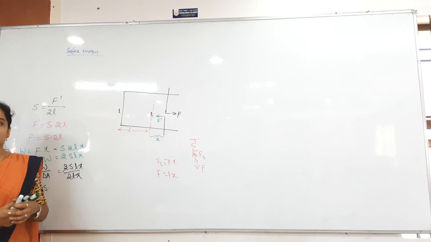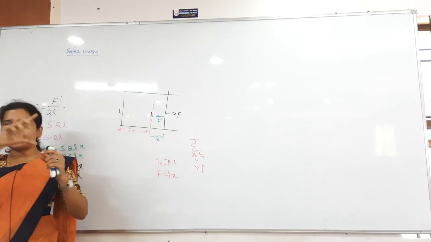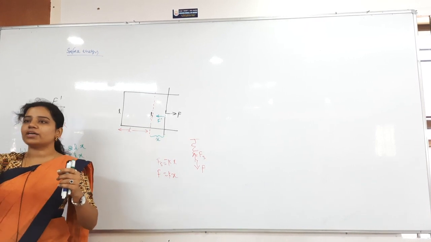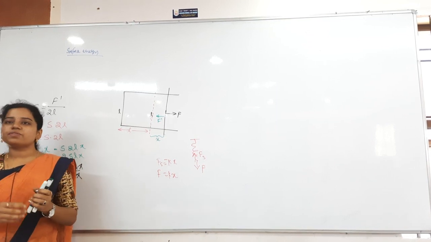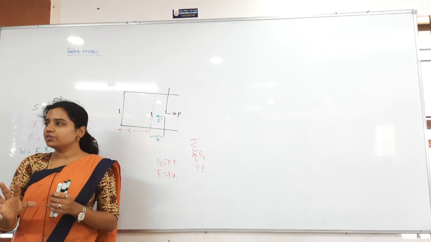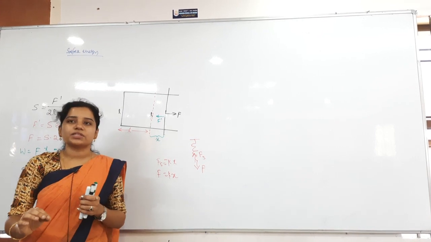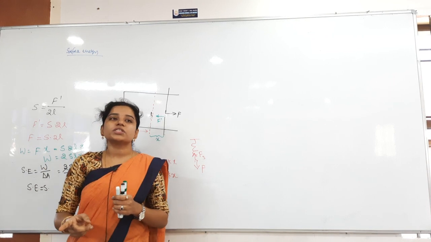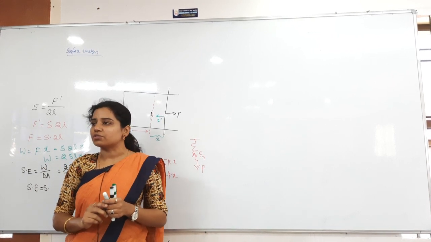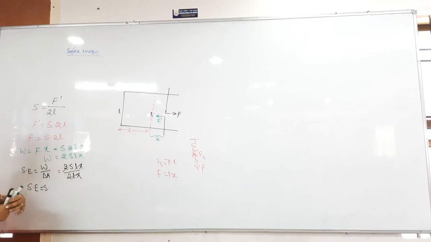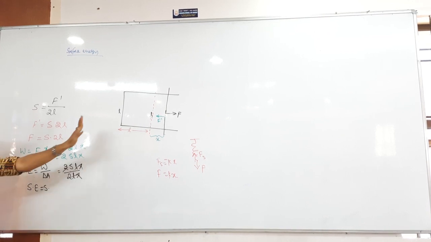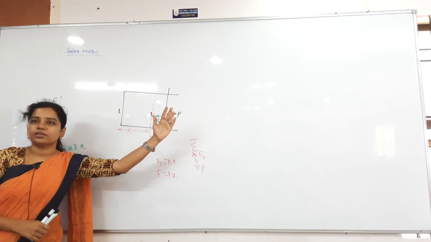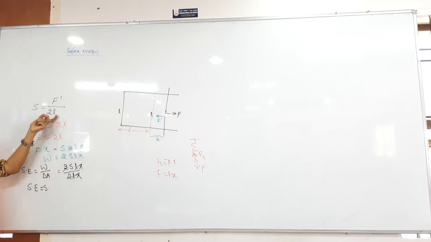So here, first of all I have taken the rectangular frame. On that, whenever I move the wire as a square, each side is how much? L only. Now first of all you have to find out the surface tension. Why? Because the restoring force is coming due to surface tension only. To find that surface tension, S is equal to force by length. Here how many free lengths are there? 2 free lengths, 2 free surfaces. This is one length, the back side is another length. So F dash divided by 2L we got here.